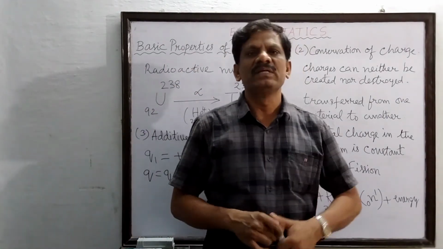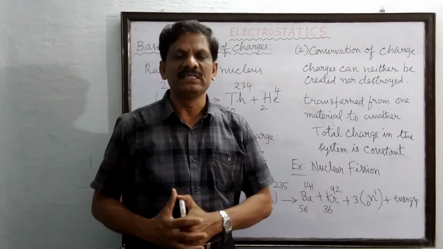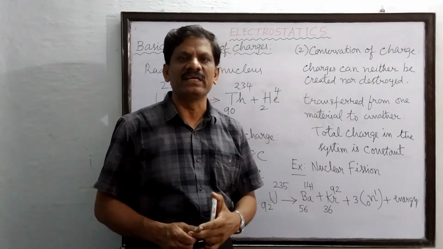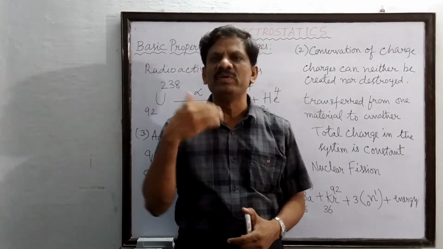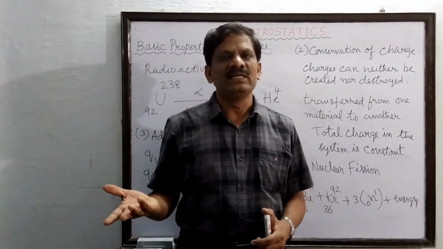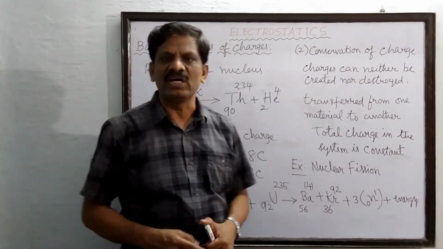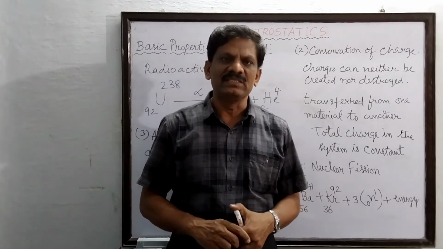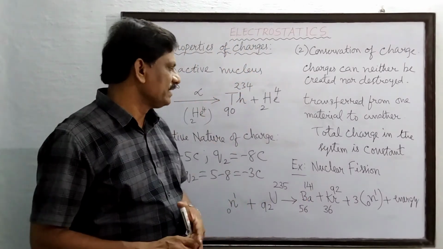So this is just like arithmetic addition only. Now, my dear students, we have learnt the three basic properties of electric charges. First of all, how did we define electric charge? It is defined as the basic property of matter due to which it can either attract a dissimilar charge or repel a similar charge, because we have studied that like charges repel and unlike charges attract each other. Okay students, now what do you mean by quantization of electric charge?